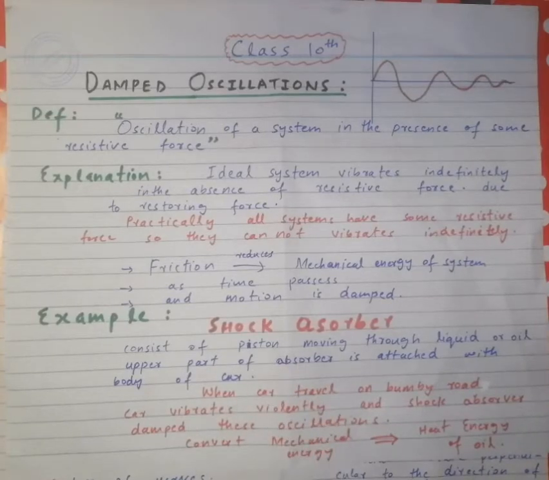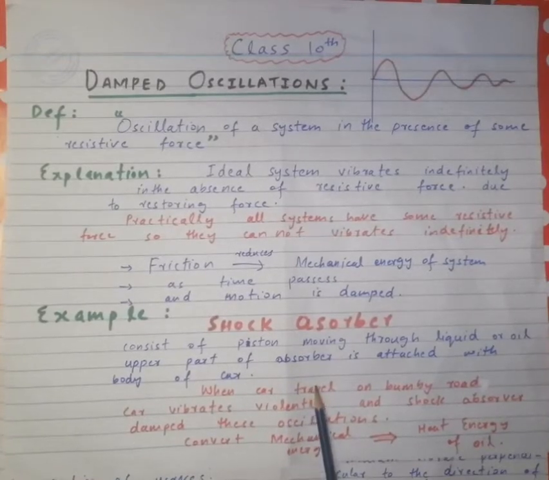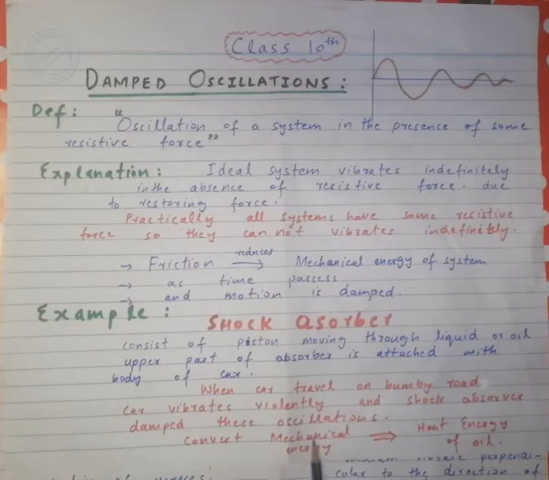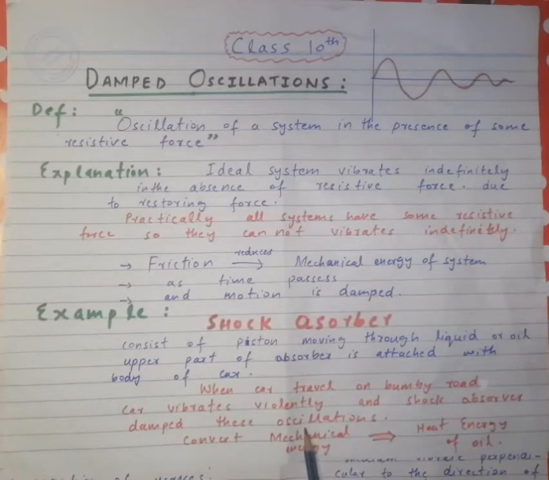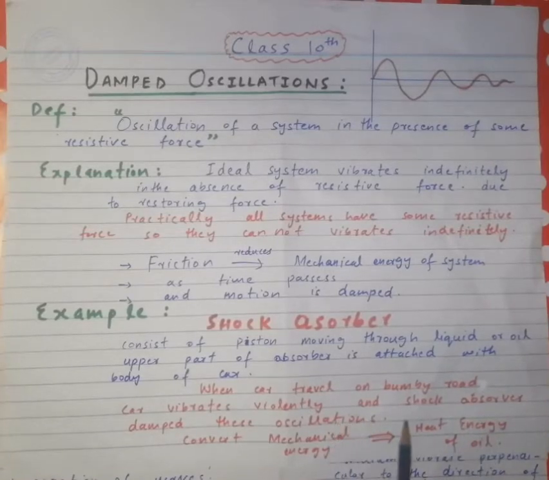When the car travels on a bumpy road, the car vibrates violently. So the shock absorber damps this oscillation and converts the mechanical energy produced by the vibrations of the car into heat energy of the oil, and the oscillations of the car stop after some interval of time. So this is the damped oscillation.